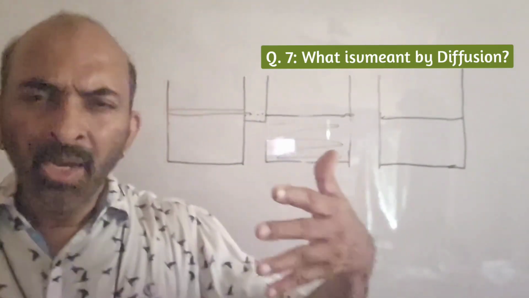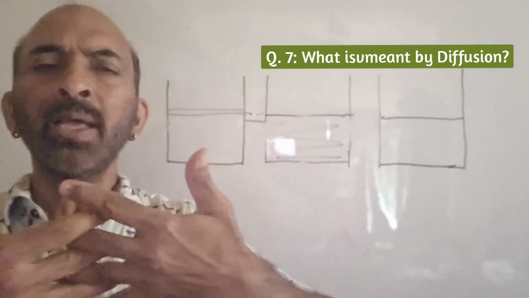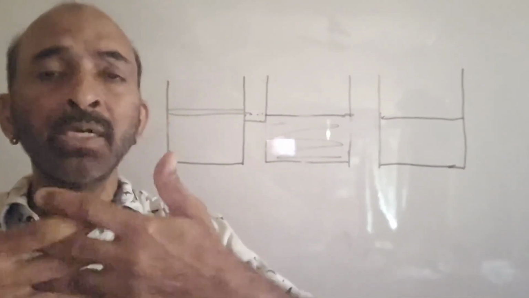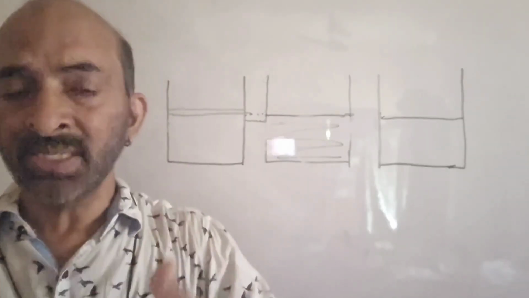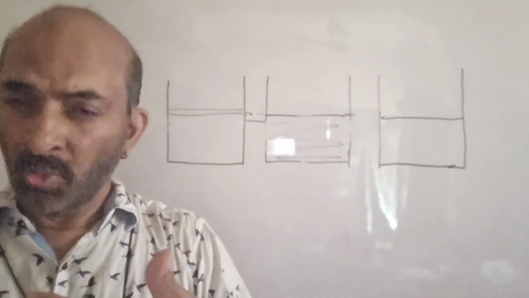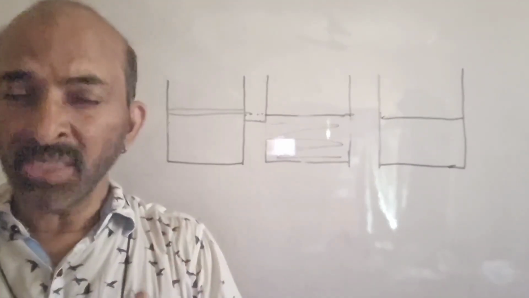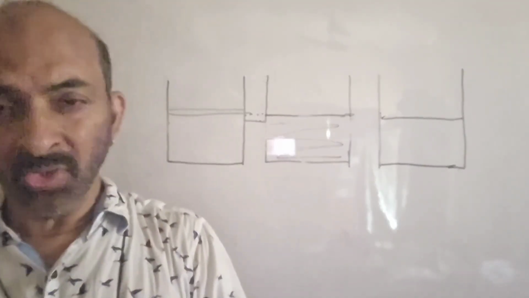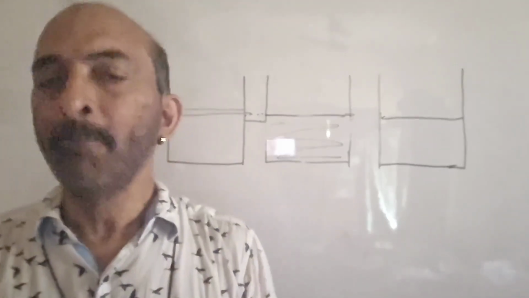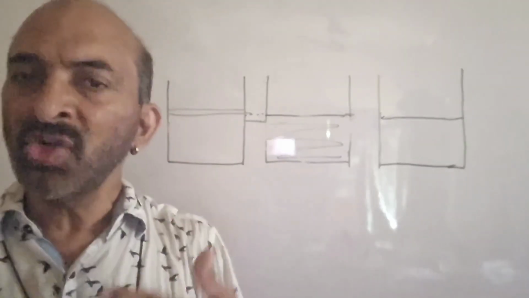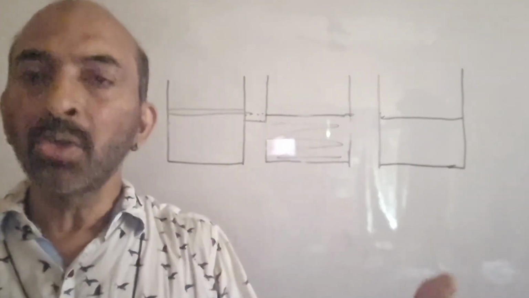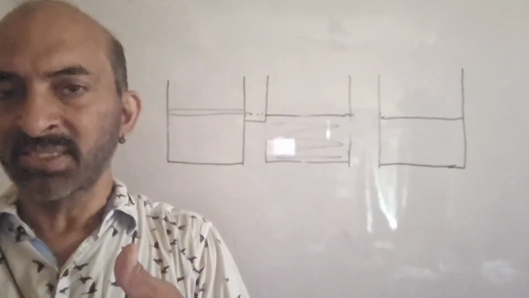Diffusion is the process of intermixing of particles of two different substances, whether they are both solid, or liquid, or gas, or one solid, one liquid, one solid, one gas. All these are instances of diffusion. Diffusion is the spontaneous mixing of particles or molecules of two or more substances.